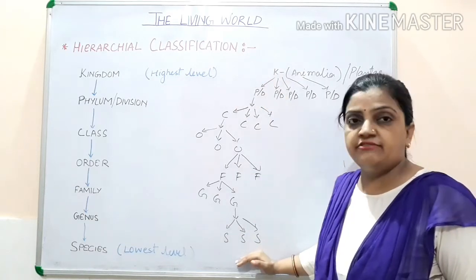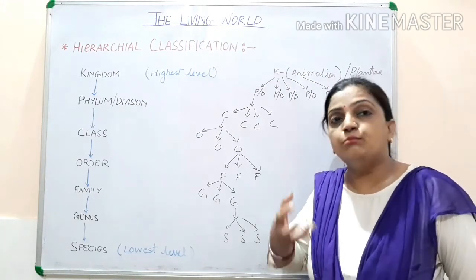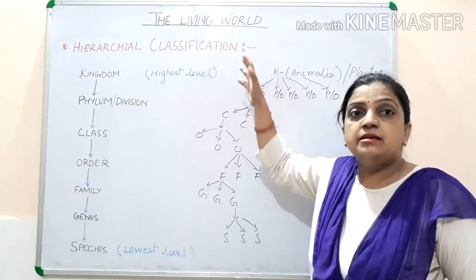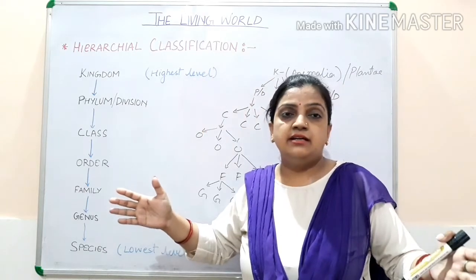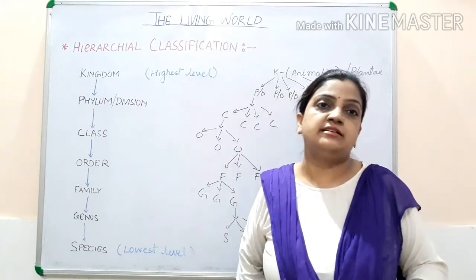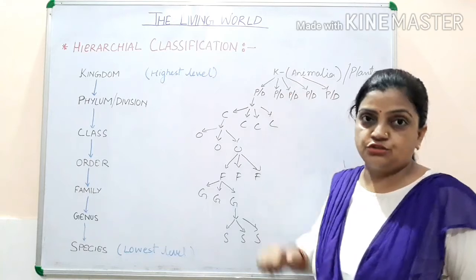The lowest level is the more common one, sharing more similar characters, and the highest level is at great distance, having less similar characters. There are more differences in characters present in the kingdom. Hope children this is understood.